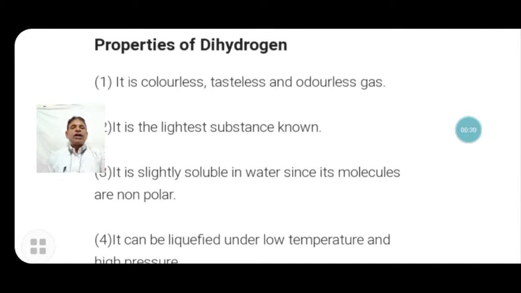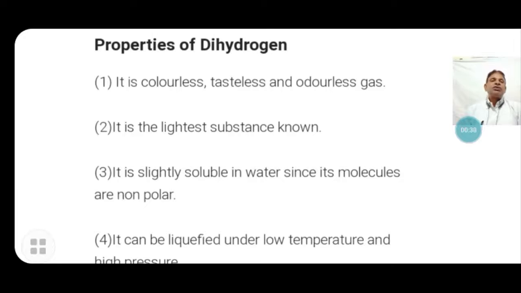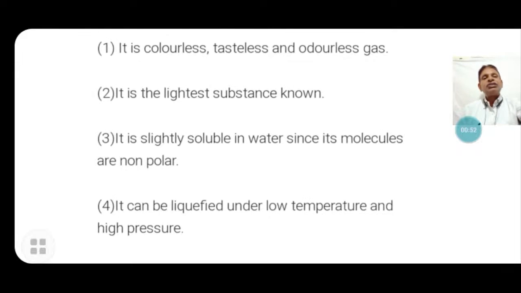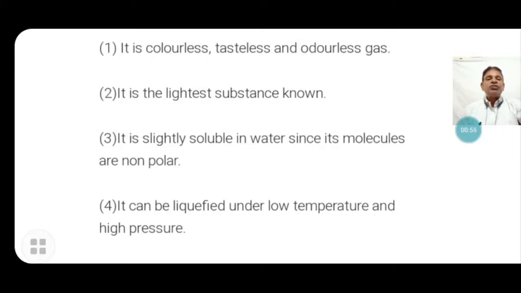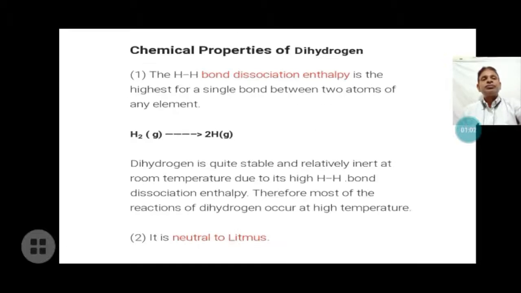The general properties of dihydrogen: it is a colorless, tasteless and odorless gas. It is the lightest substance known. It is slightly soluble in water since the molecules are non-polar, but not to a great extent, like oxygen and carbon dioxide. It can be liquefied under low temperature and high pressure. These are the physical properties of hydrogen gas, dihydrogen.